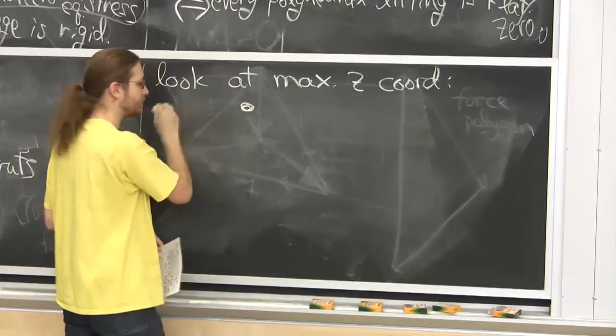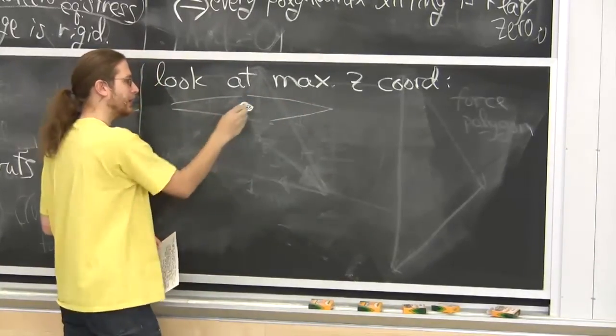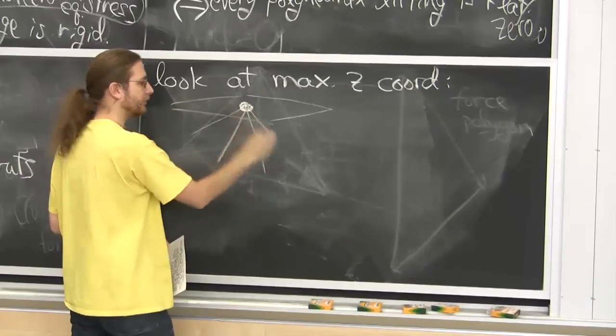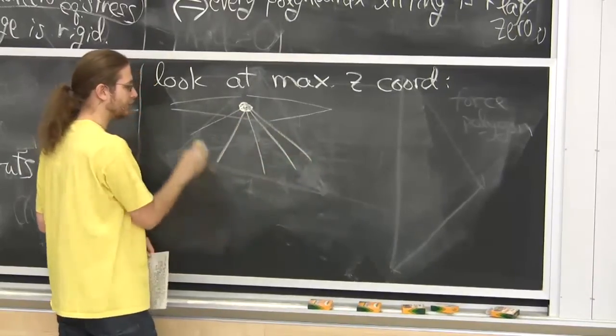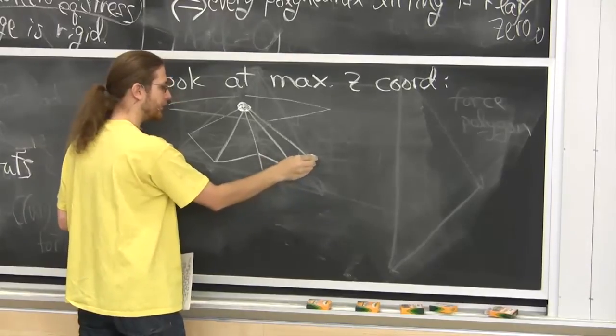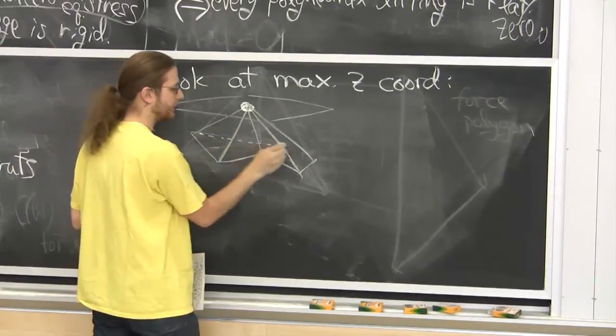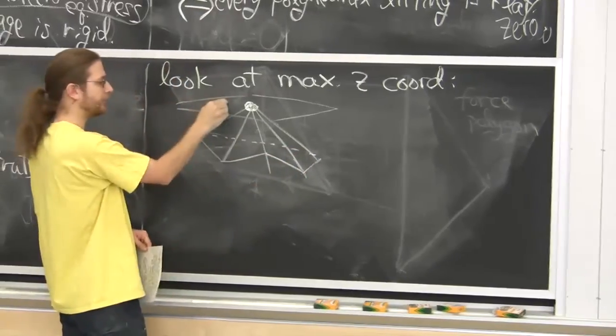Now, this could actually look like many different things, but I'm going to consider the easy case where in the maximum z-coordinate you have one point, and around that everything descends. These are all the edges incident to that point. This is maximum z.